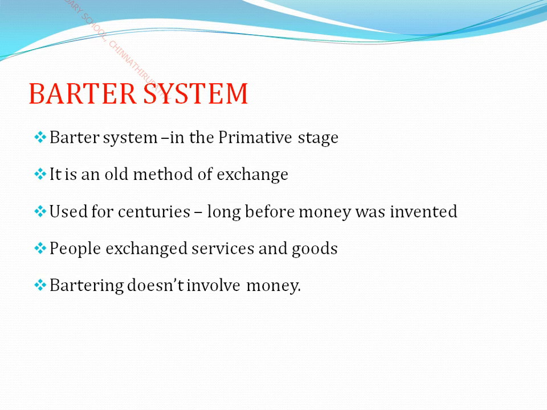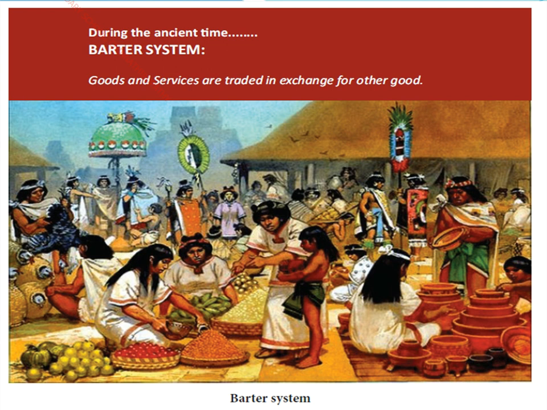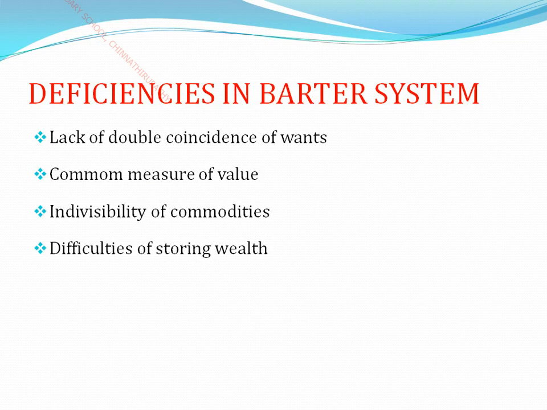Okay, children, you have learned about that. In the last class you also referred to this picture for the barter system, how it was followed by early men. You also learned the deficiencies of the barter system: lack of double coincidence of wants, lack of a common measure of value, indivisibility of commodities, and difficulty of storing wealth. It is impossible to store wealth in perishable goods with a very short life, such as meat, fish, milk, etc.